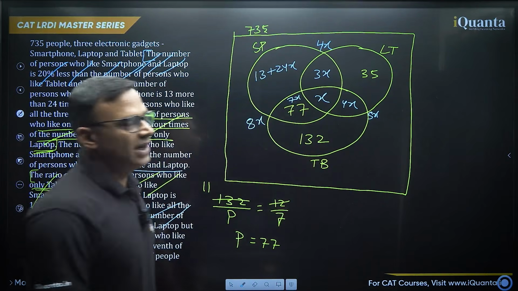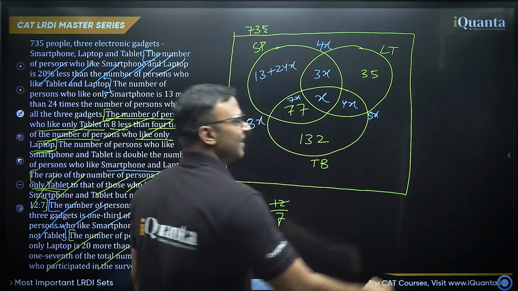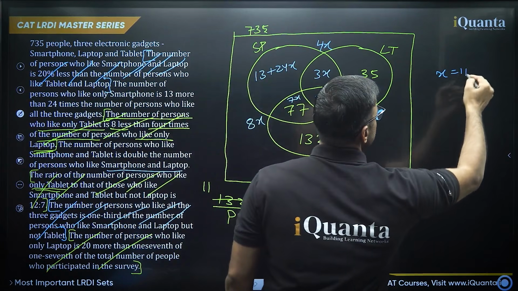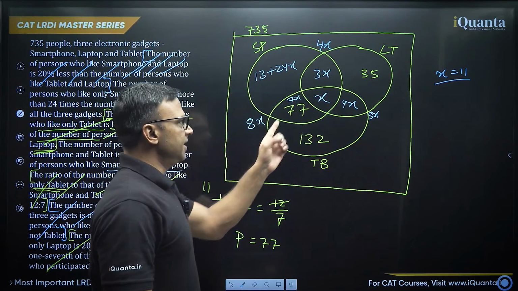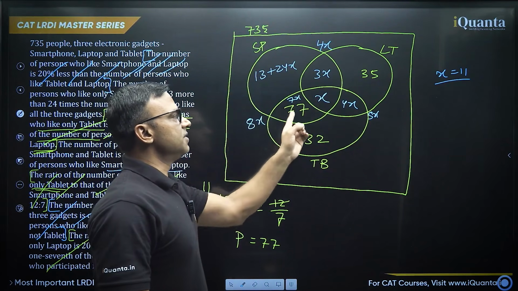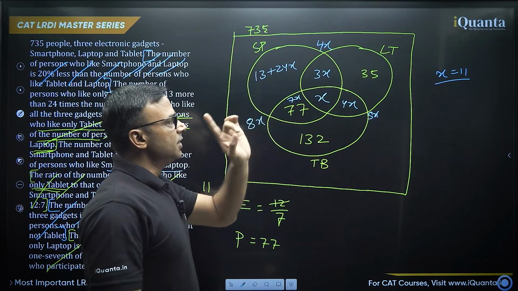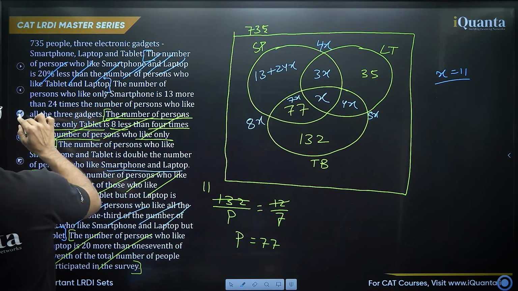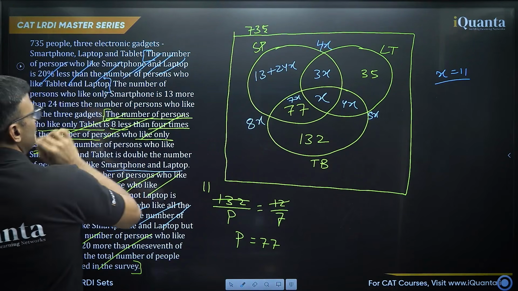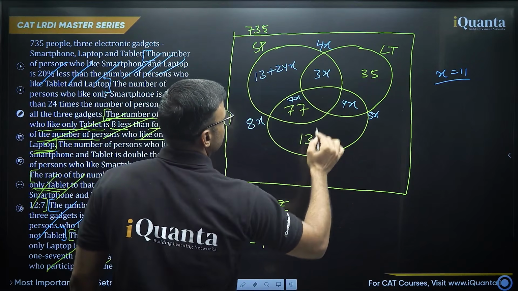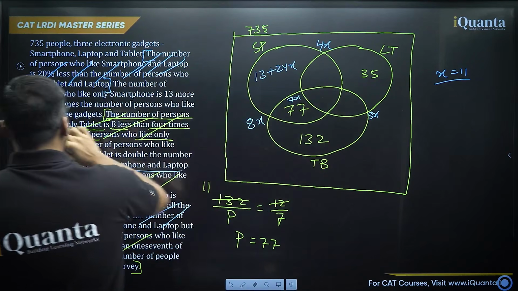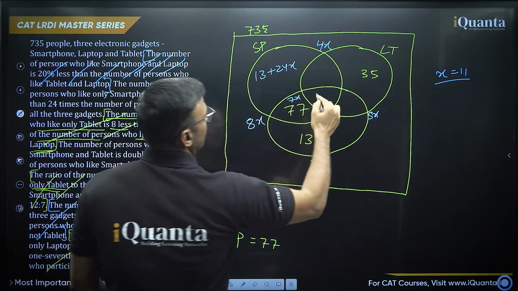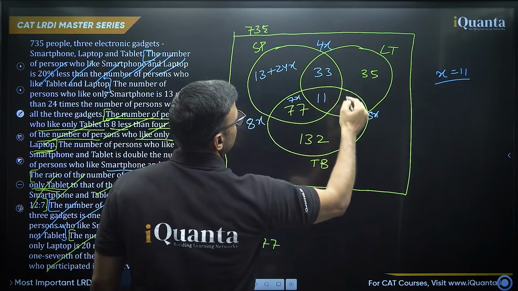So we have the value of x as 11. Right? 8x is 77 plus x. So 7x equal to 77. So x is equal to 11. So what I'm going to do now is I'm going to remove x and I'm going to put 11 wherever it is. Okay. So this is 33, 44. 11, 33, 44.